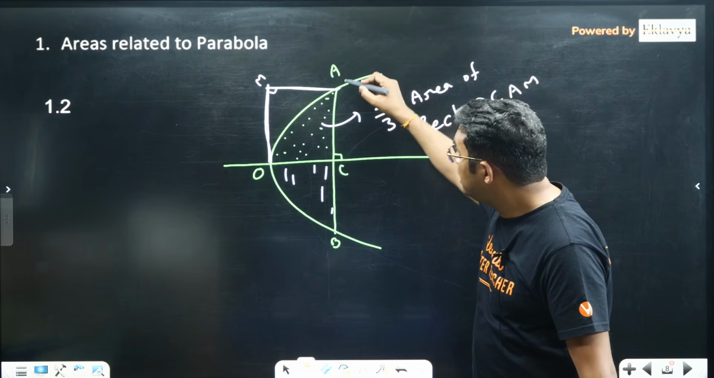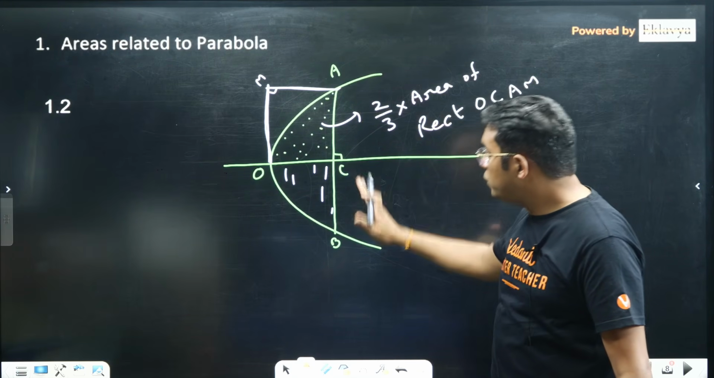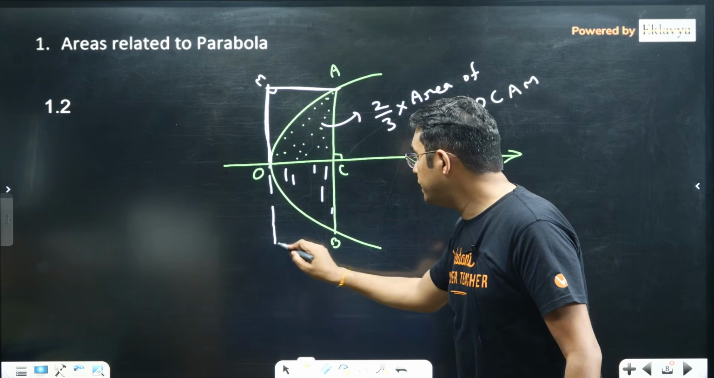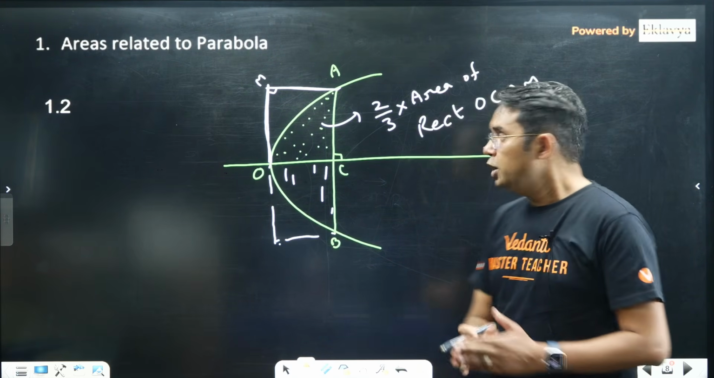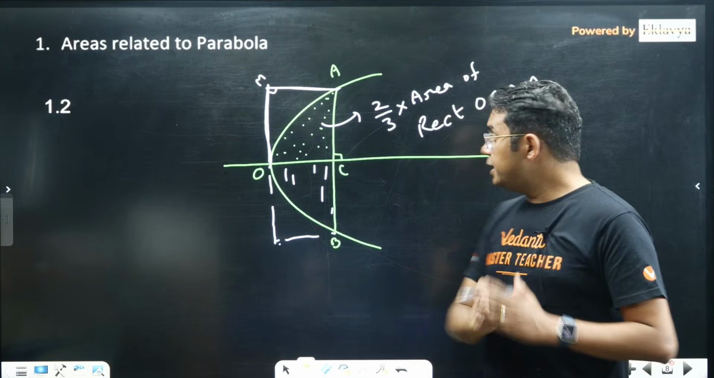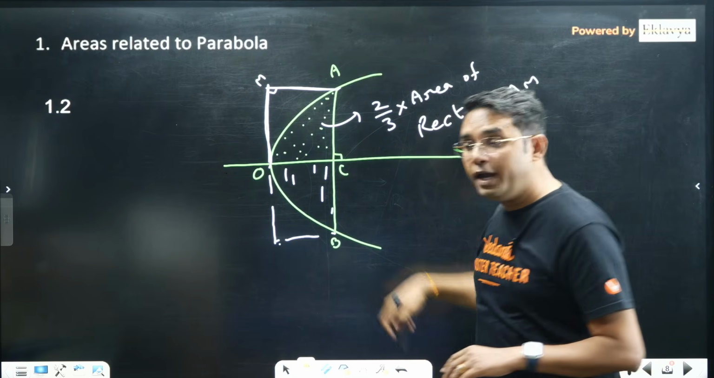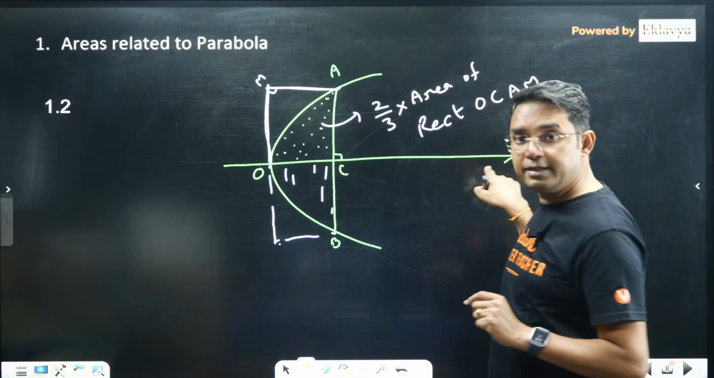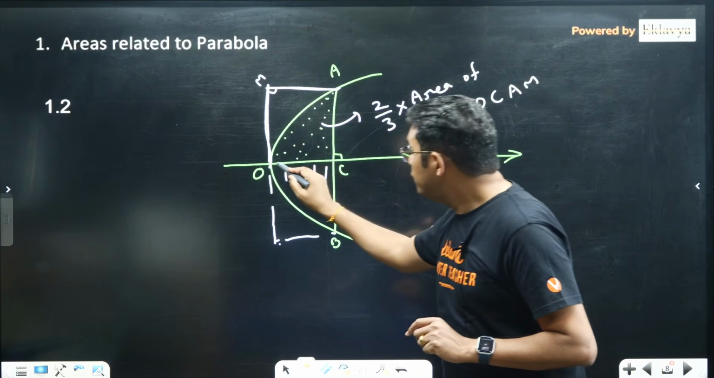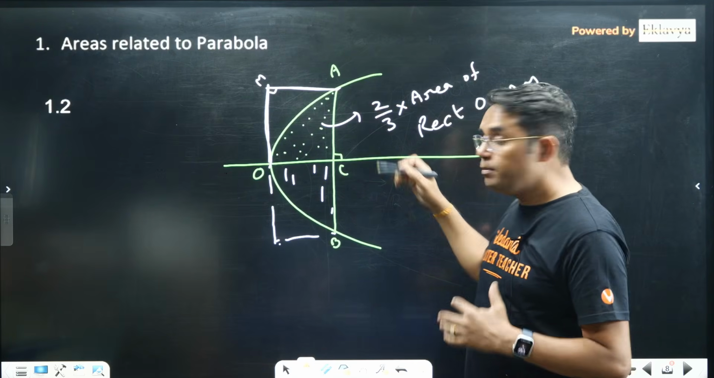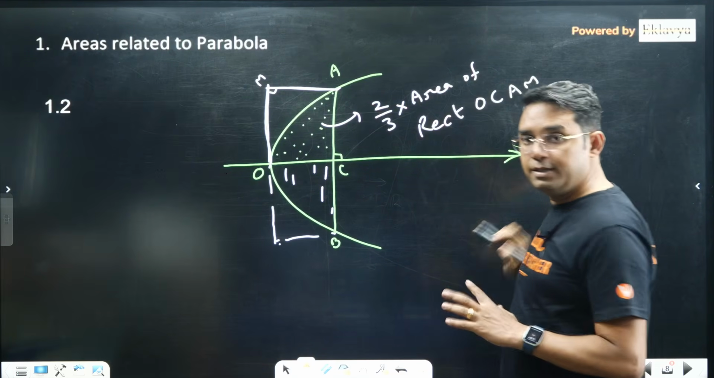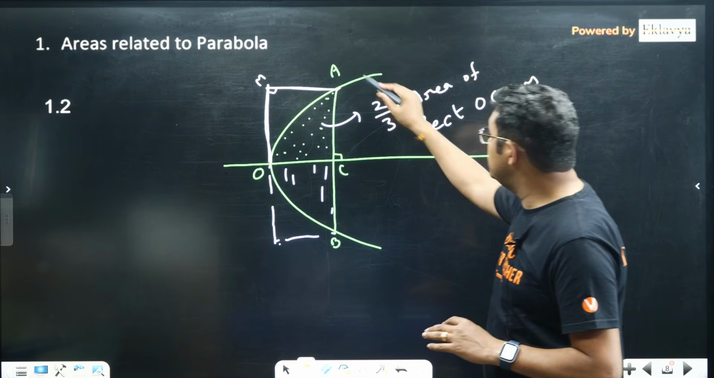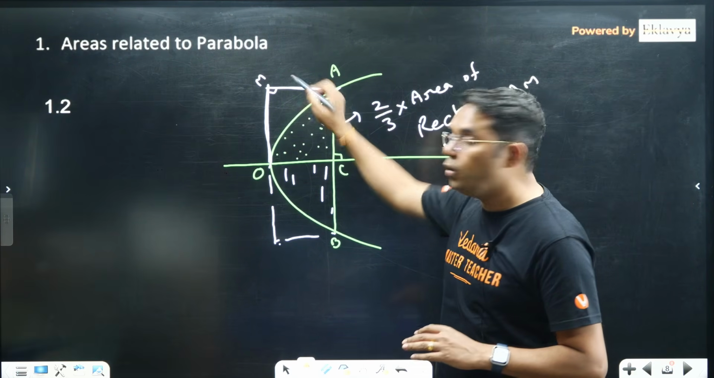In fact, if you want the complete area AOB bounded between the parabola and AB, in that case you are supposed to take this rectangle. Here the important thing is that this chord has to be perpendicular to the axis, and one side of this bounded area has to be the axis. Then it will become 2/3 of the area of this rectangle ACOM.